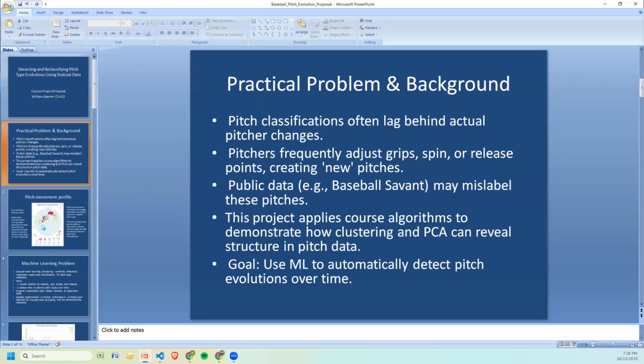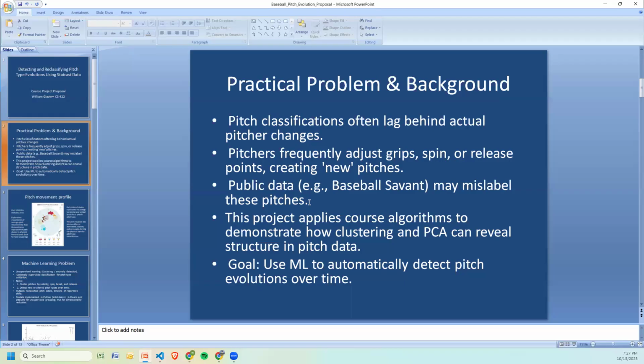For the practical problem and background, in baseball, each pitch a pitcher throws, like fastball, slider, curveball, is tracked by Statcast, which measures velocity, spin, and movement. The problem is that these pitch classifications often lag behind what pitchers are actually doing.